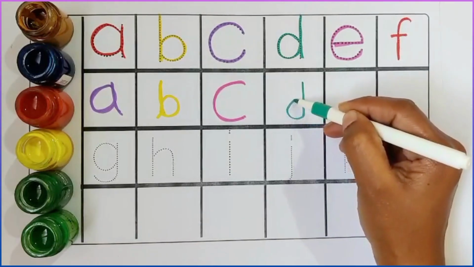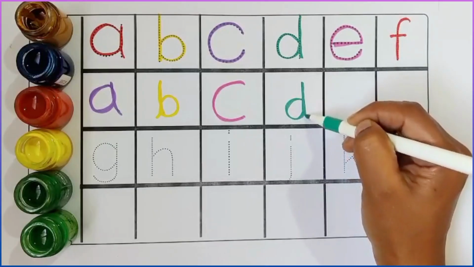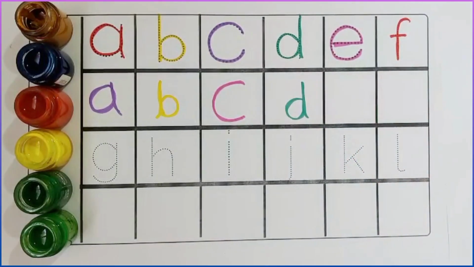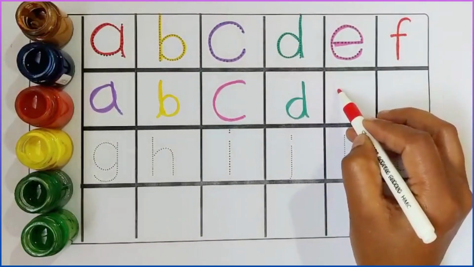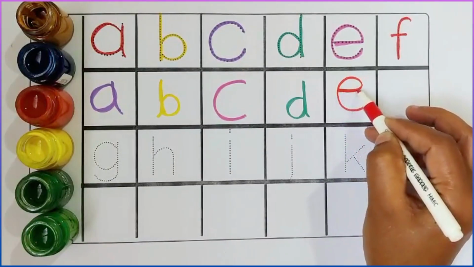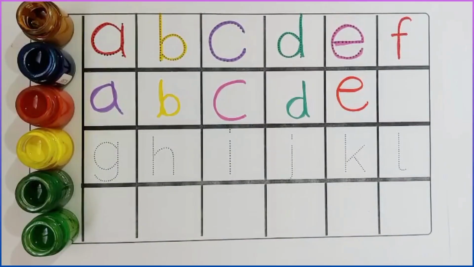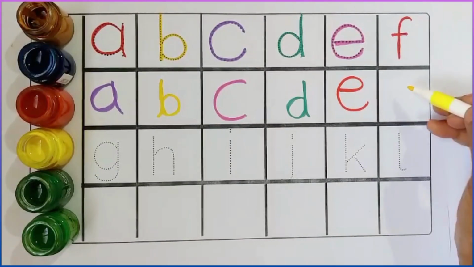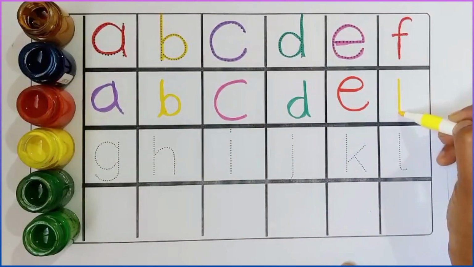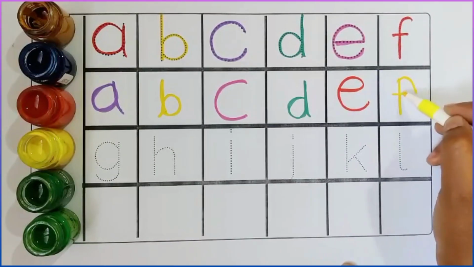D. D for duck. E. E for elephant. F. F for flowers.